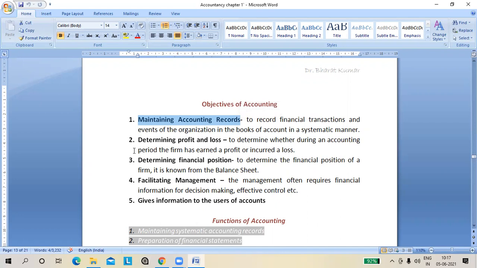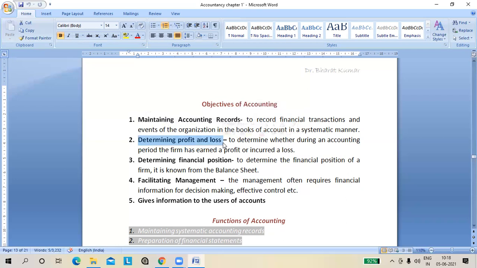Number two, determining the profit or loss. The question is why we are maintaining the account records. The reason is we want to know the amount of profit or loss. If you are not able to record the transactions, meaning the lena dena, then how will you be able to calculate the profit or loss in a correct manner? If you are not maintaining the records in a systematic manner, then you will face a problem.